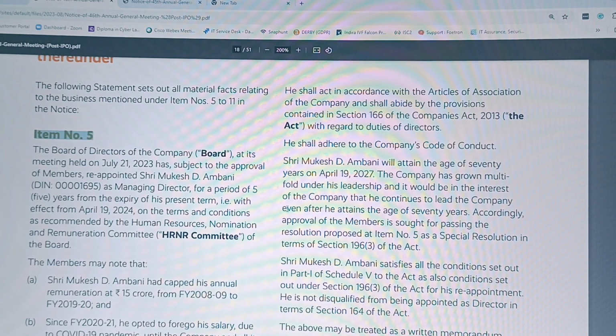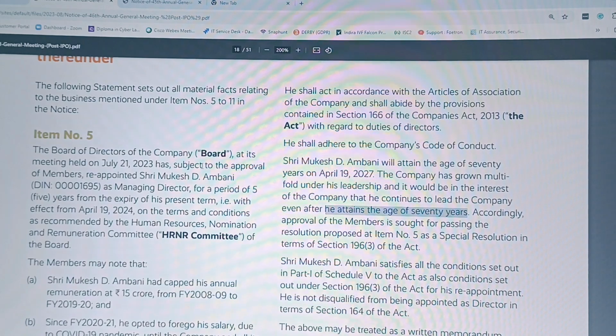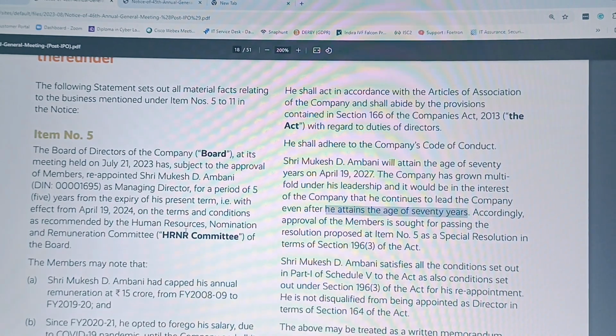Here is the part showing why the special resolution is passed, because it is simply written here, if you can see: the company has grown multifold under his leadership and it would be in the interest of the company that he continues to lead the company even after he attains the age of 70 years. So I hope you have understood why we have passed a special resolution in place of an ordinary resolution. As he is going to attain the age of 70 years during his tenure of 5 years, that is the reason we have passed a special resolution here.